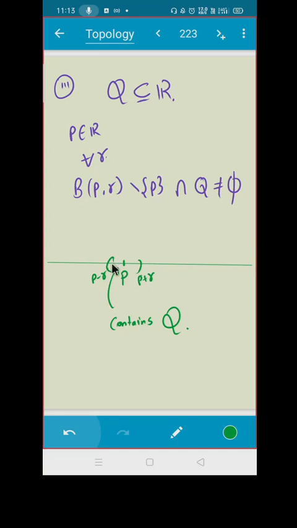P minus r and p are also again two real numbers, so between them also a rational will come, and here also a rational will come. So there are infinitely many rationals. Correct? So you take any point p belongs to R, for all radius r positive, this thing is true. So what can you say? What is the derived set? D of Q will be the whole of R. Do you agree? That means all the real numbers are limit points for the rational numbers. Is that okay?